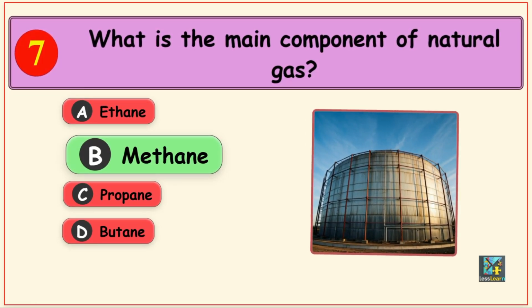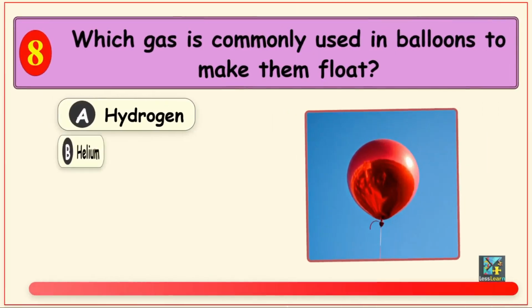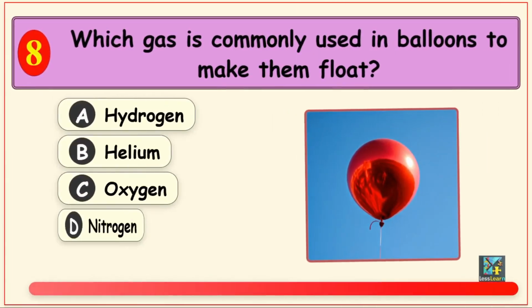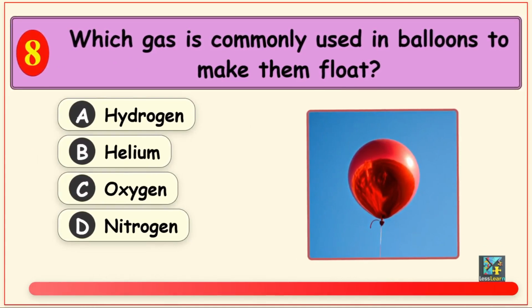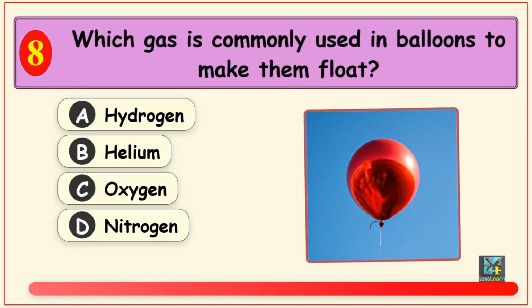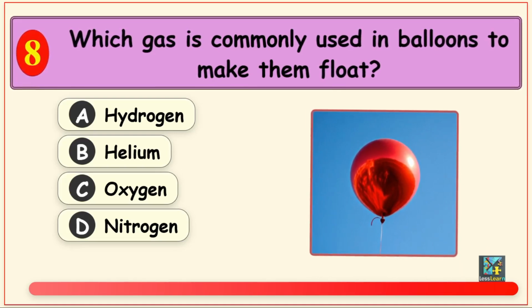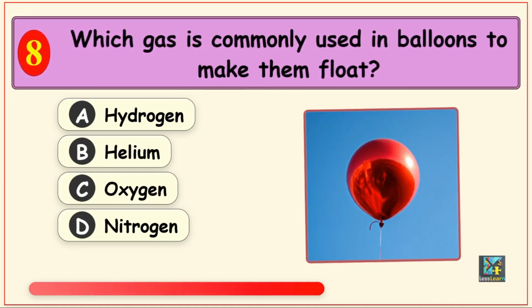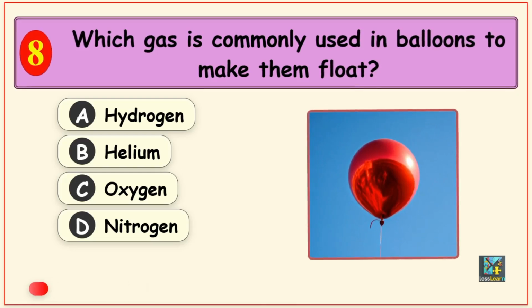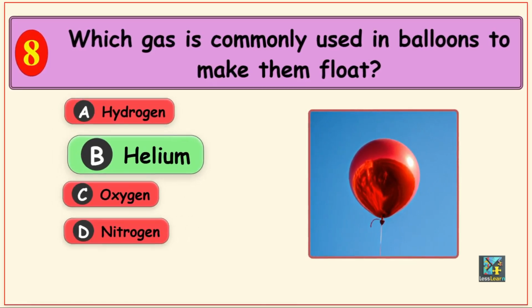Alright, let's move on to the next one. Which gas is commonly used in balloons to make them float? Options are Option A, hydrogen, Option B, helium, Option C, oxygen, and Option D, nitrogen. The correct answer is Option B, helium.